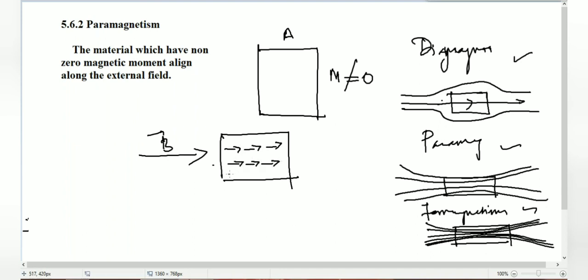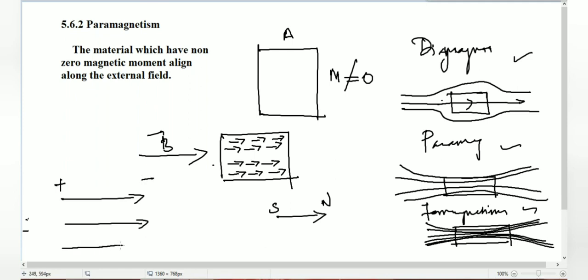When the material is subjected to a magnetic field, it will align in a regular manner. So the arrow mark indicates south, north, right? Which means, don't think the magnetic field lines can travel from south to north. That is not the content. For your better understanding, shall we go to chapter 1? So this is the electric field from positive to negative. Now you can understand very easily.